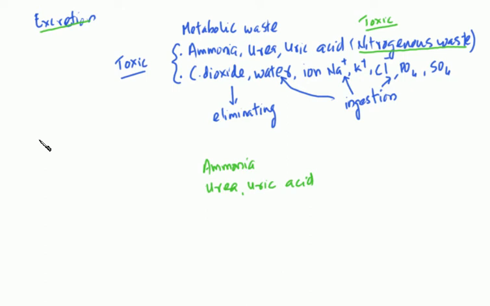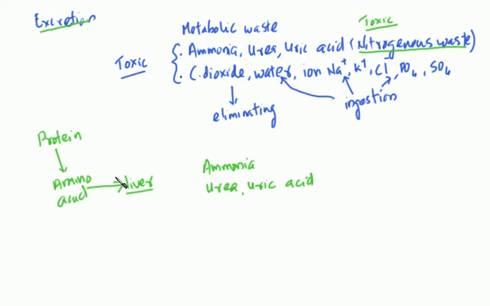How do animals produce them? When animals take in protein, they digest the protein to amino acids. In the digestive system, they are digested, even in human beings, and these amino acids are absorbed and then transported to the liver. What exactly happens in the liver?